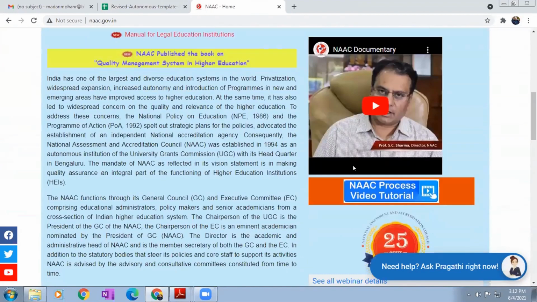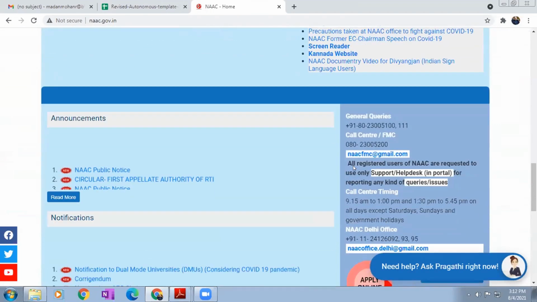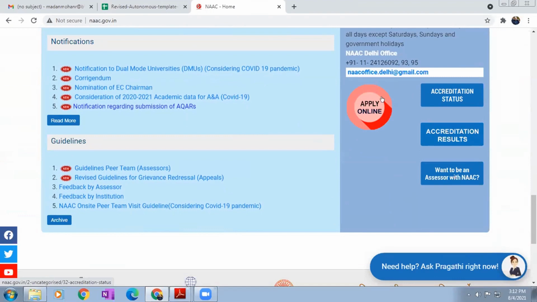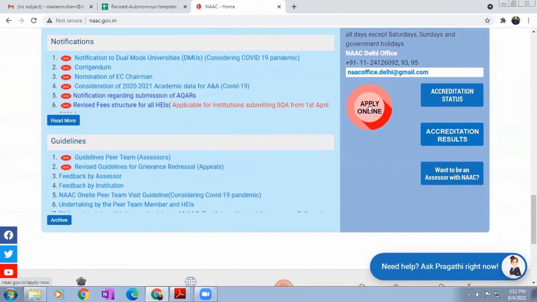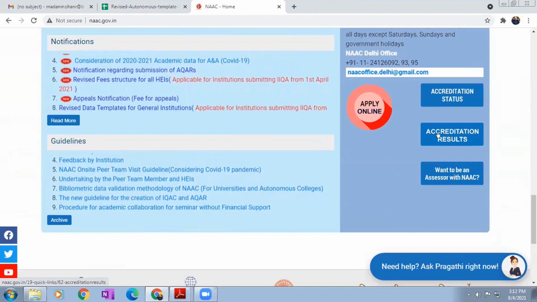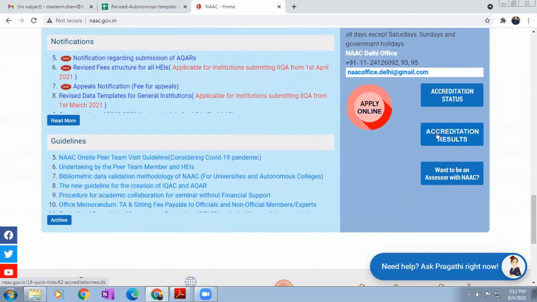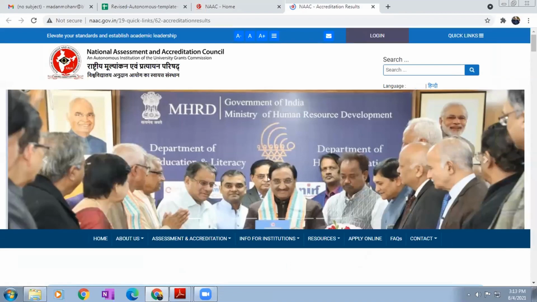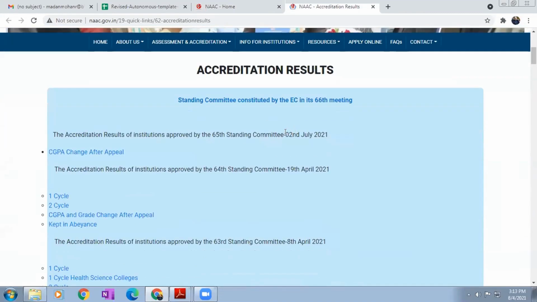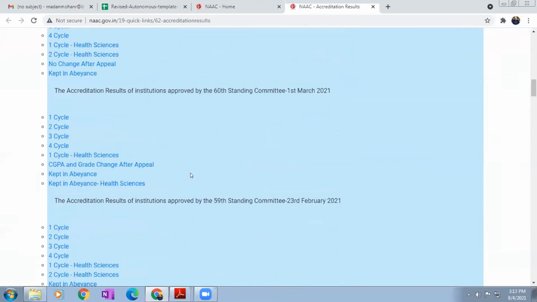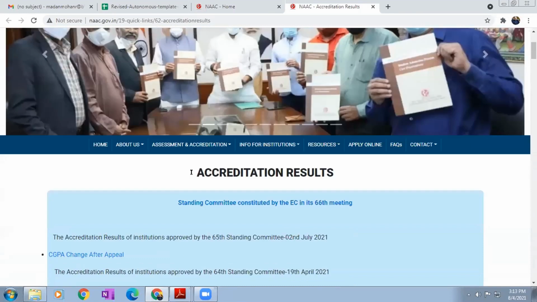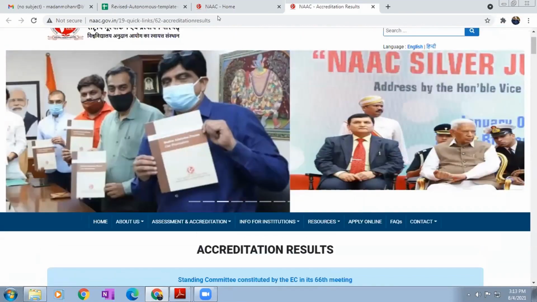Now you can move down. Here there is one option, apply online. When you click on apply online, you will get all the manuals. If you want to see the accreditation results, whenever the executive committee meeting is held monthly, accreditation results will be updated in this tab. Your latest is 2nd July. All previous accreditation results are also available here. You can open all the PDF files and see whichever you want.